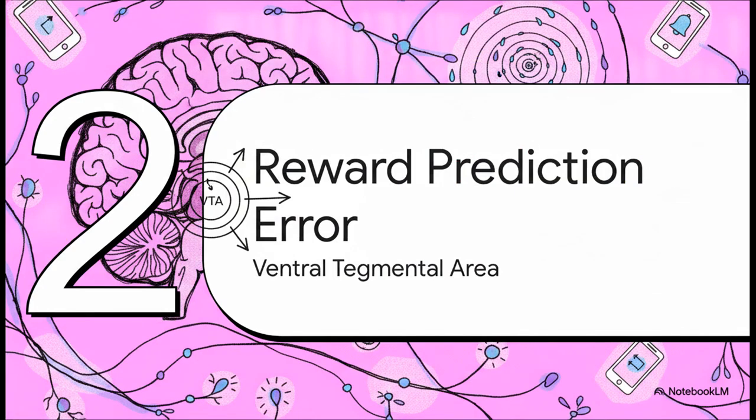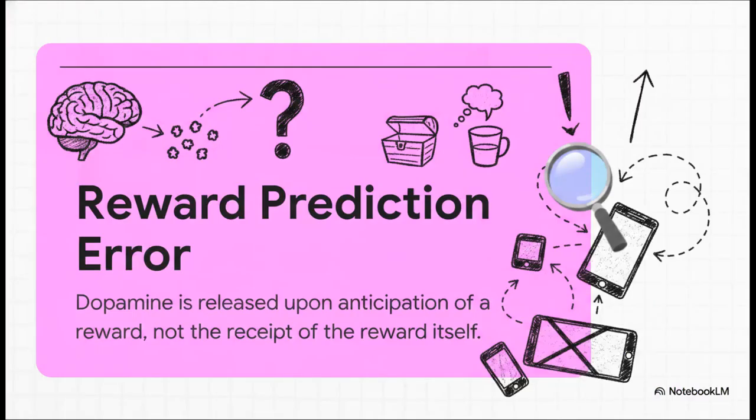Moving right along to Section 2, the VTA and reward prediction error. Let's zoom deeply into the midbrain architecture to dissect the ventral tegmental area, or the VTA. This beautifully illustrates the true driver of our behavior, reward prediction error. As neuroscientists and clinicians, you guys already know that the whole public perception of dopamine as just the pleasure chemical is fundamentally flawed.